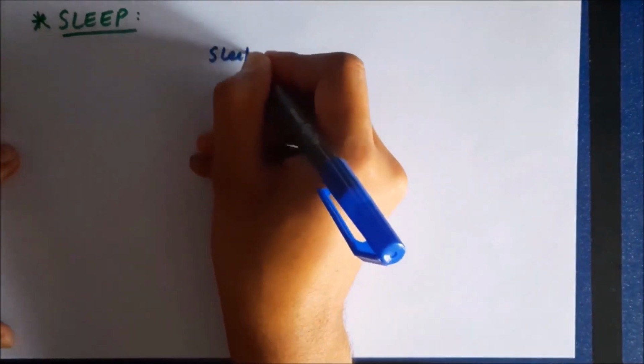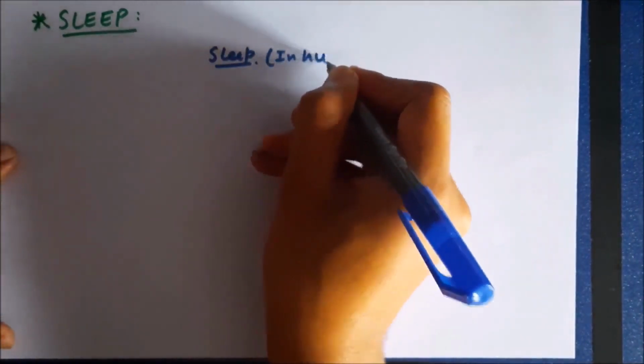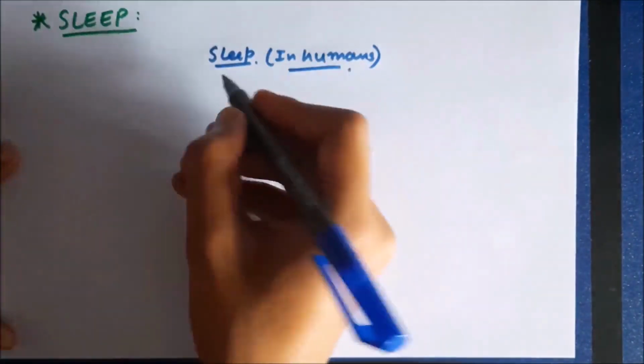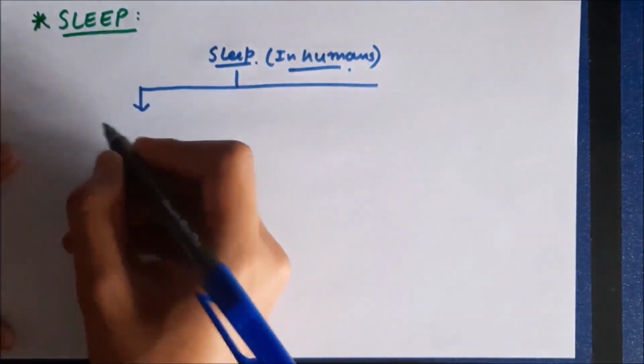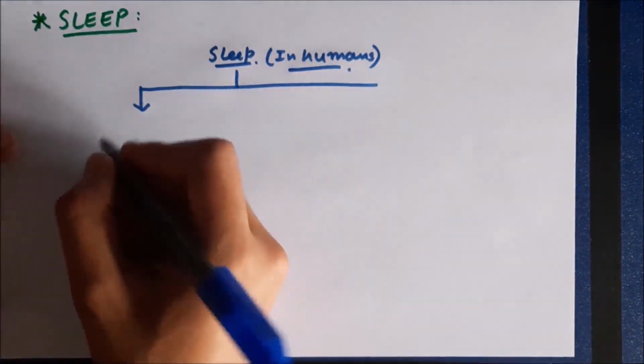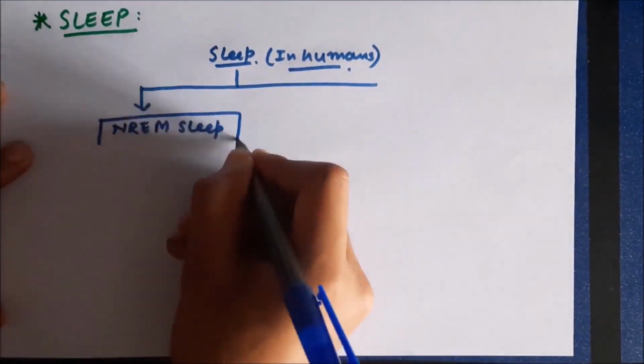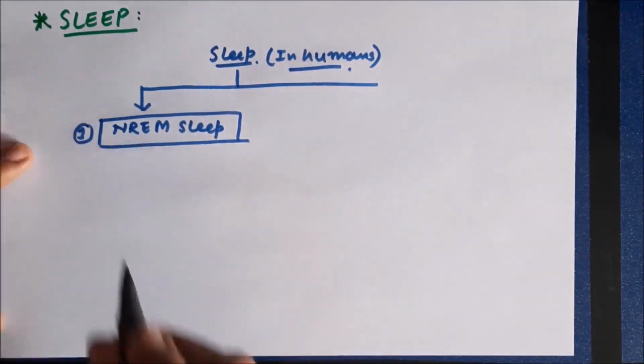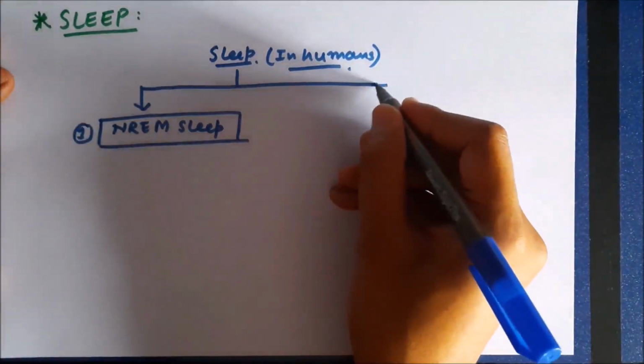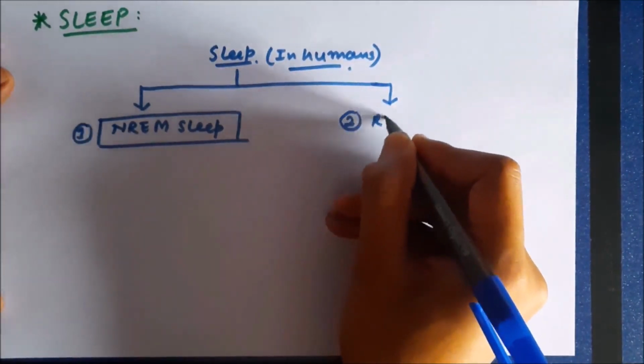Now let us discuss sleep. Physiology of sleep: the sleep cycle in humans consists of two parts. The first part is called non-rapid eye movement sleep, or NREM sleep, and the second stage is called REM sleep, or rapid eye movement sleep.